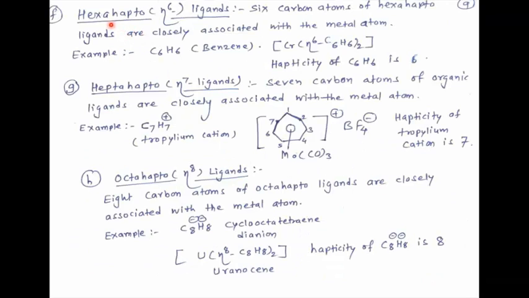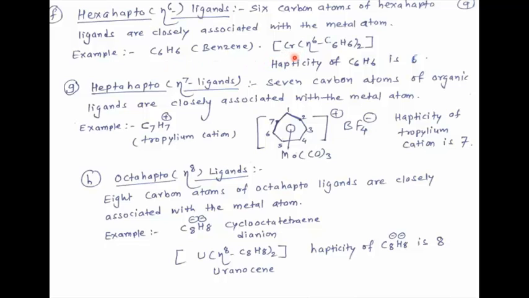Then see next one, hexahapto, eta-6 ligands. In case of hexahapto ligands, 6 carbon atoms are closely associated with the metal atom. That means how many carbon atoms are attached to the metal atom? 6. At that time it is called hexahapto. Well-known example, benzene, C6H6. That means these 6 carbon atoms form bond with the metal atom.